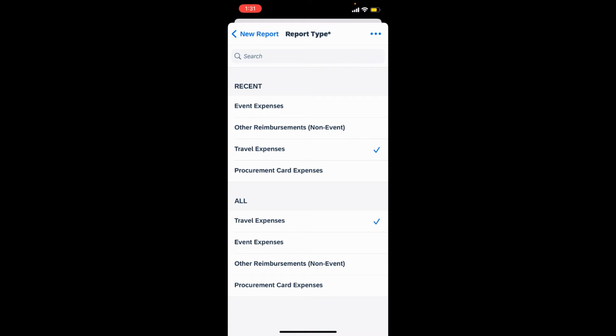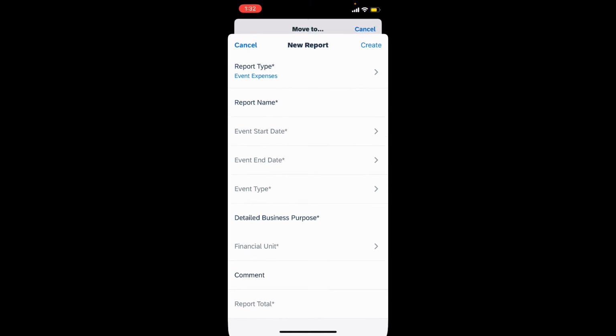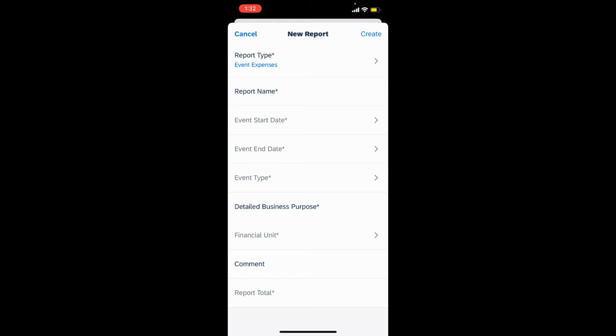So let's say that this was for an event. So you click Event Expenses. And then you would just fill out the same fields that would appear in your browser's report header for an event. Once you click Create, the receipt that we scanned would appear as one of the expenses.